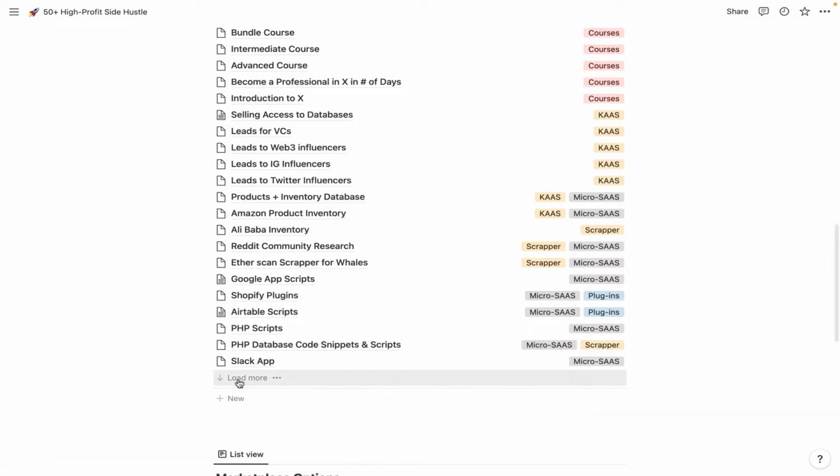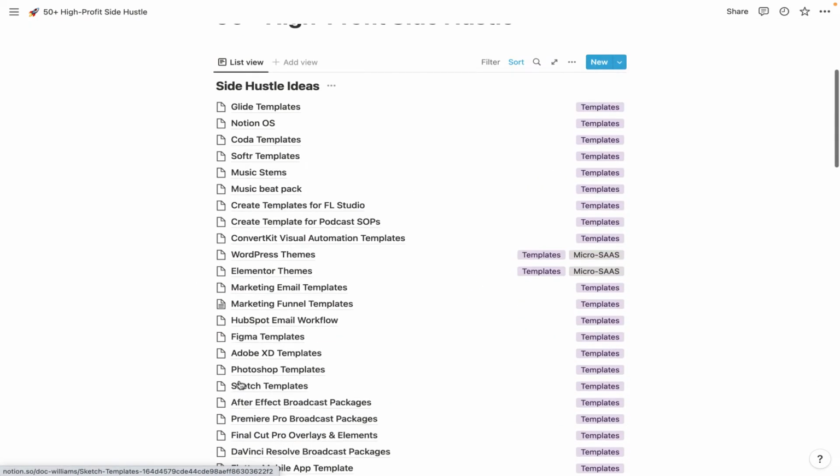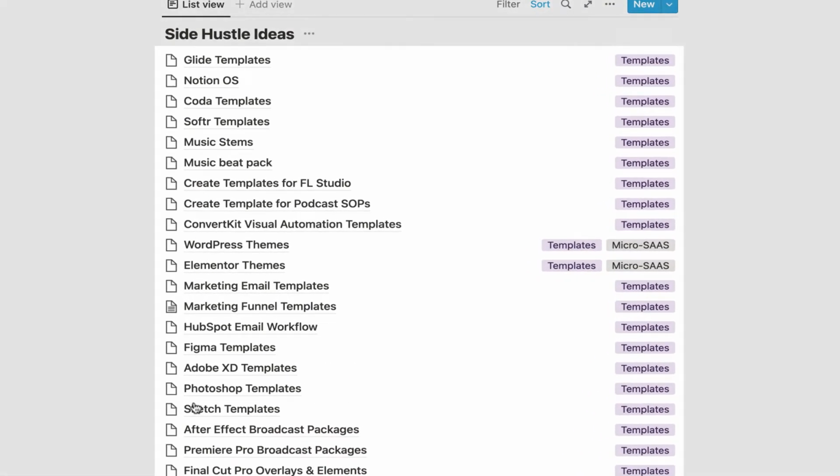For example, there's a video somewhere, there's going to be a link, where we talk about top templates that you can be using in no code, including Glide templates, Notion operating systems templates. We can be using Coda templates, software templates, and the list goes on.